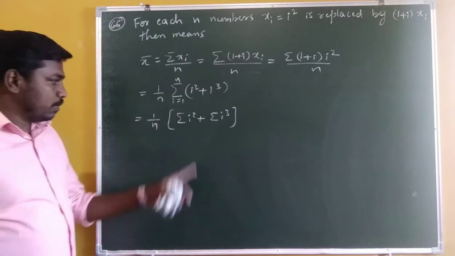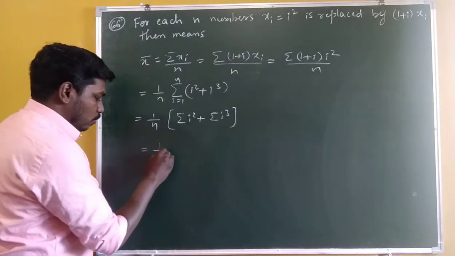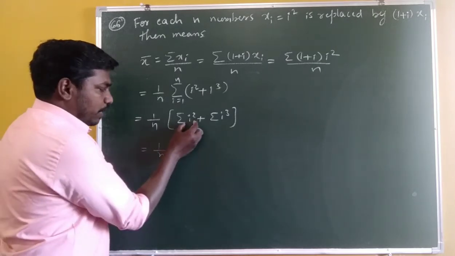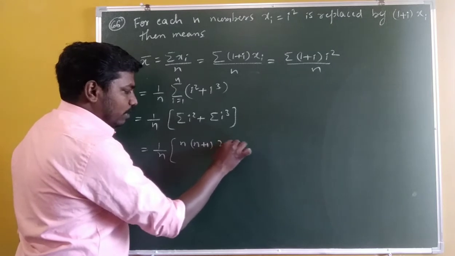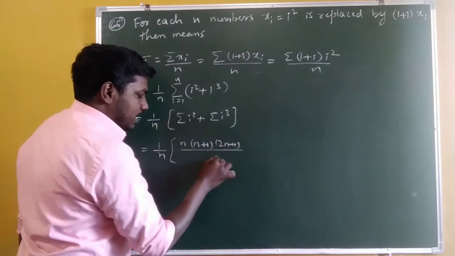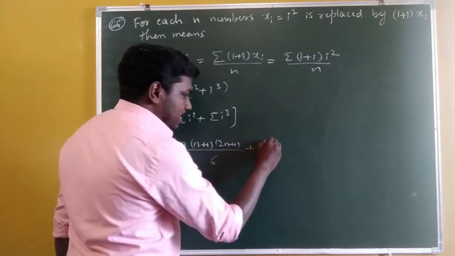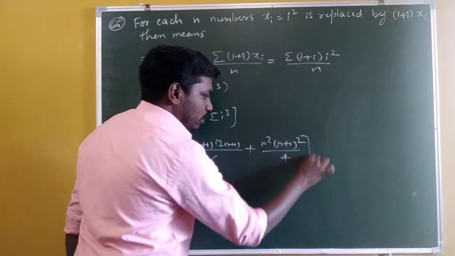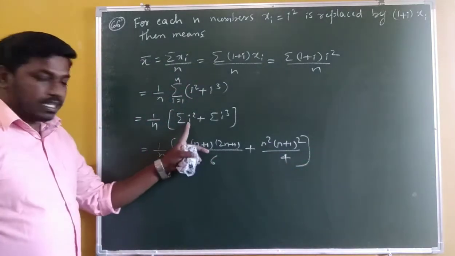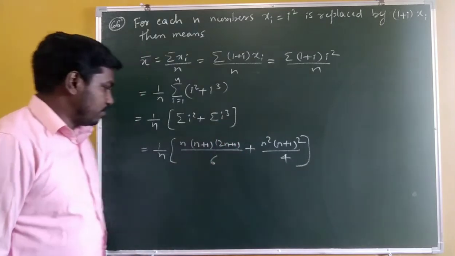I mean, you complex number i squared, i cubed, right. Summation, so 1 by n. So summation of i squared is what? n into n plus 1 into 2n plus 1 divided by 6, plus summation of i cubed value, so n squared into n plus 1 whole squared divided by 4. Sum of squares of first n natural numbers, sum of cubes of first n natural numbers formula.